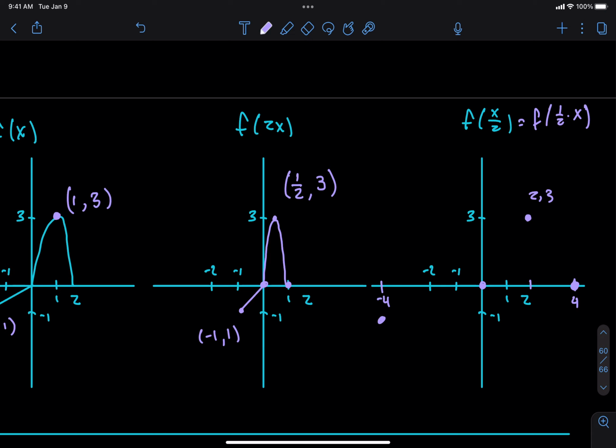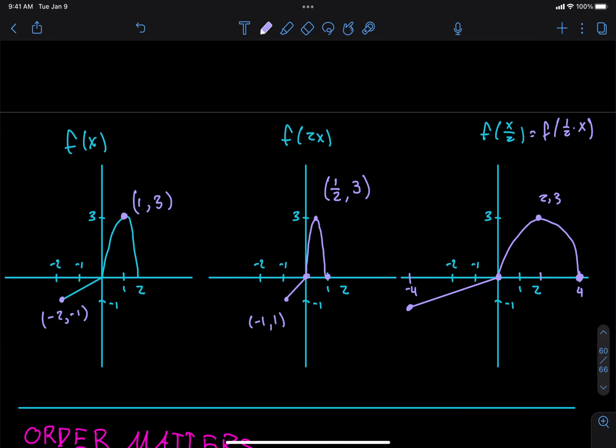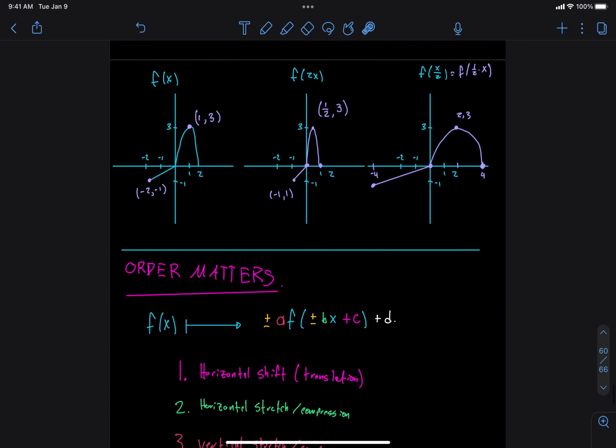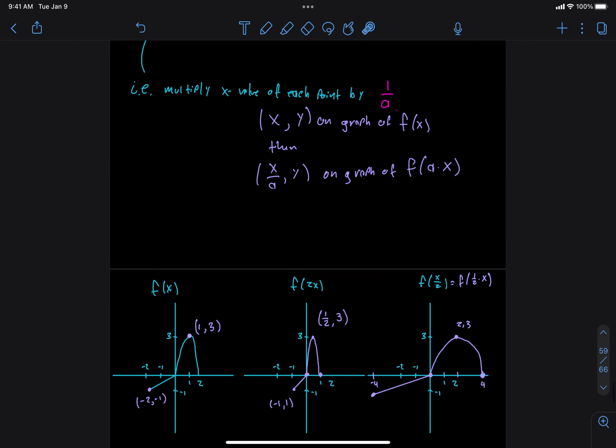And the height doesn't change. So in this picture, it looks more like this. Okay, that wasn't very good, was it? That's better. Okay, so the whole thing got a lot wider, as opposed to the first one, where we made everything thinner. Okay, so any questions on horizontal compressions and stretches?